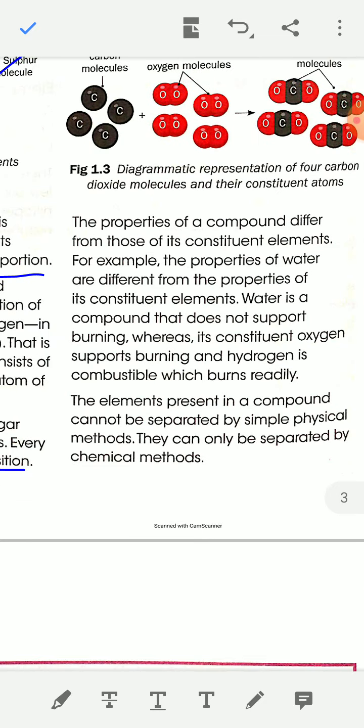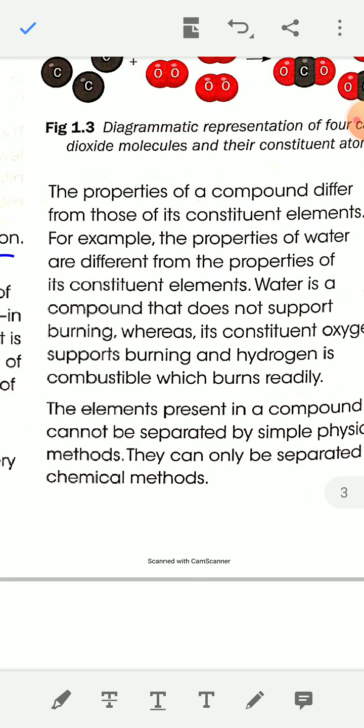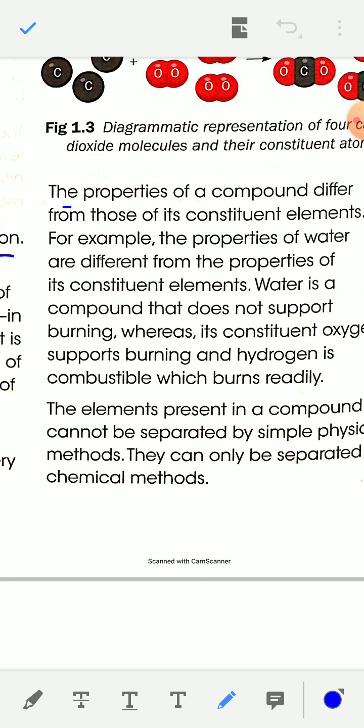And the properties of a compound differ from those of its constituent elements. For example, the properties of water are different from the properties of its constituent elements, hydrogen and oxygen.